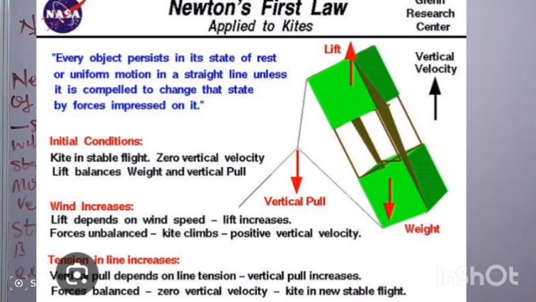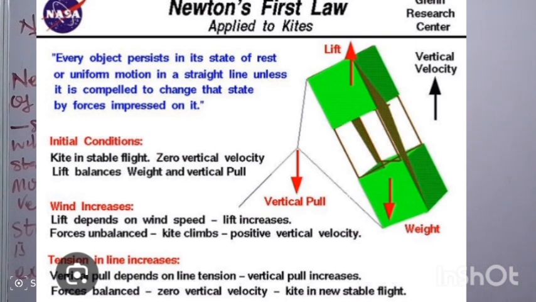Now, initially, the kite is in stable flight. At this particular stage, the vertical velocity when the kite is in stable flight will be equal to 0. That is, when the kite is at stable flight, the vertical velocity will be equal to 0. The forces are balanced, then the weight and the vertical pull will be the unbalanced force that we had on the kite.